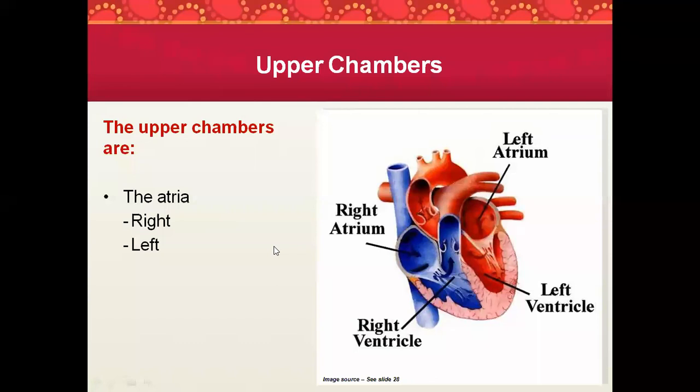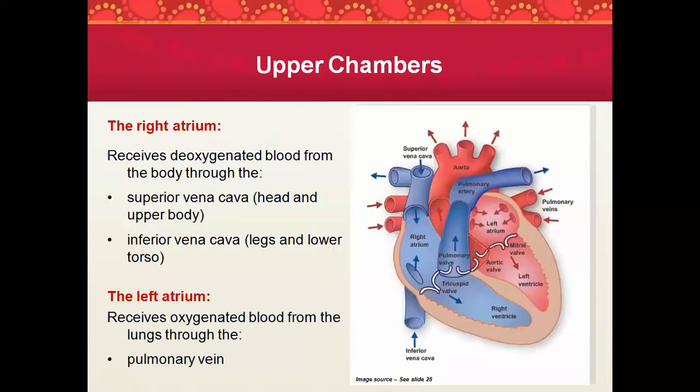Now, this is about the right atrium and left atrium. The right atrium receives deoxygenated blood from the body: through the superior vena cava from your upper limb, and through the inferior vena cava from your lower limb. And then coming to the left atrium, it receives oxygenated blood from the lungs through 4 pulmonary veins. Is it understandable?